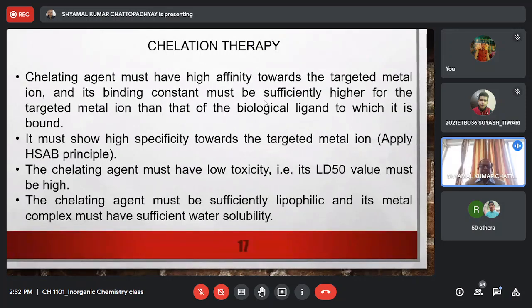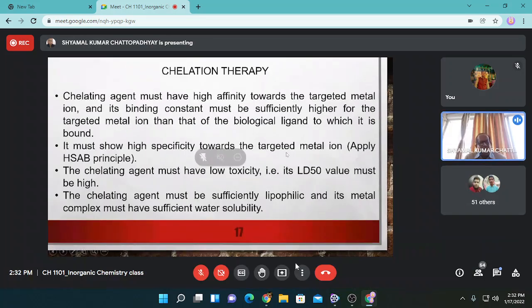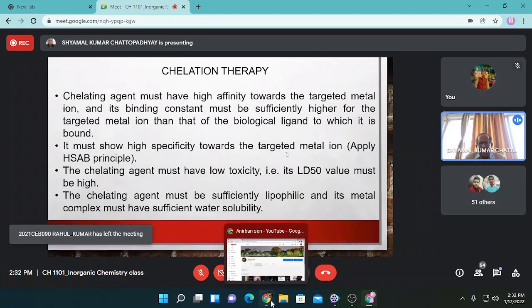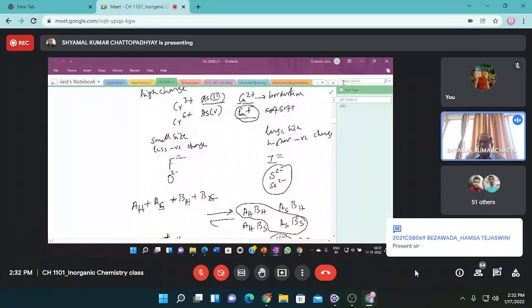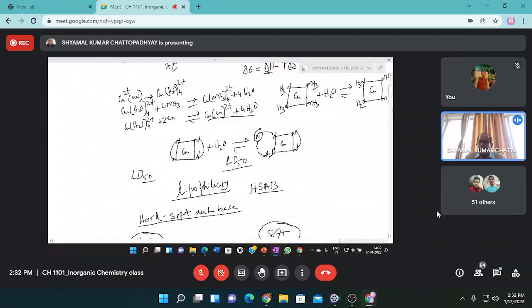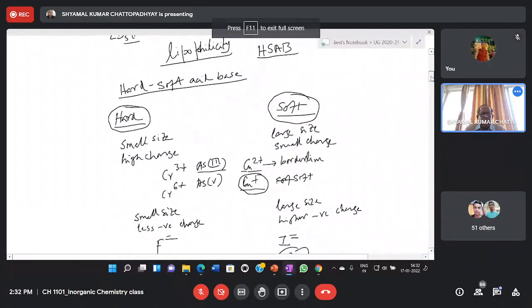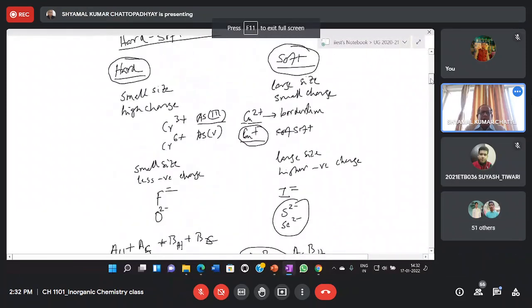And regarding specificity, we said that we have to apply the hard-soft acid-base principle. In this connection, I was giving a brief presentation about it, and I told you that hard acids are those substances whose electron cloud is held very firmly, so that it cannot be polarized easily, it cannot be deformed easily.